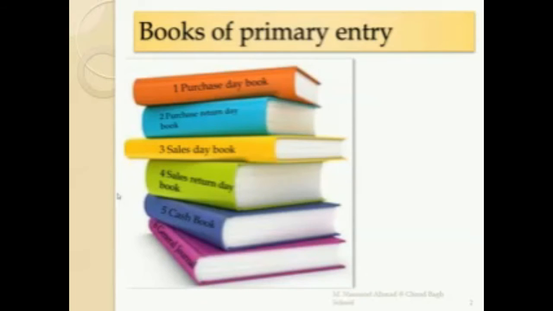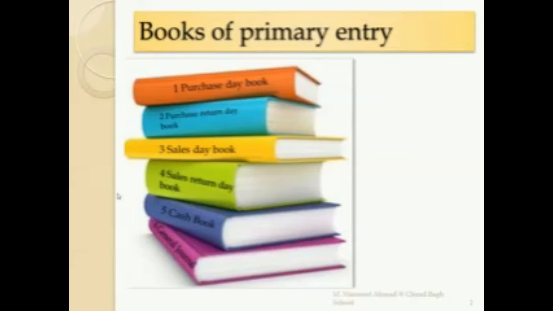Last but not the least is the journal. The journal is a special type of primary book. For the rest of the transactions, for example, if we want to charge depreciation, write off bad debts, make all the adjusting entries, or create a provision for depreciation, the bookkeeper will record these transactions in the journal.